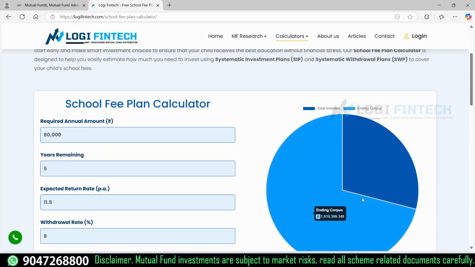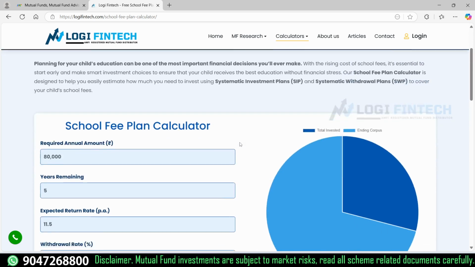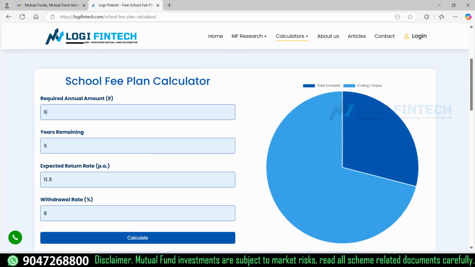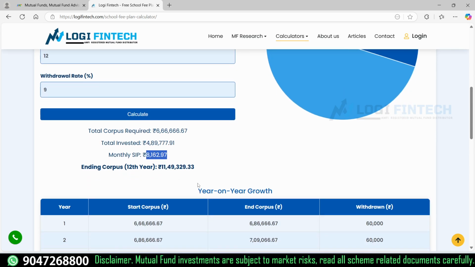That is why we told you this is a free school fee planner calculator, and you can plan with it. For example, normally 60,000 is the fees, and I have 5 years' time, so I'm expecting a 12% return, and the withdrawal rate is 9% also. That would reduce your SIP value. Normally if you start with an 8 to 12% average rate, we can cover your fees of around 60 to 80k in a 5-year term.